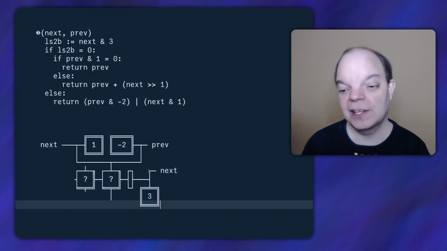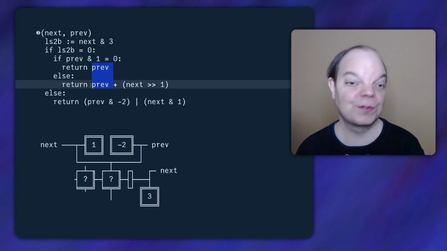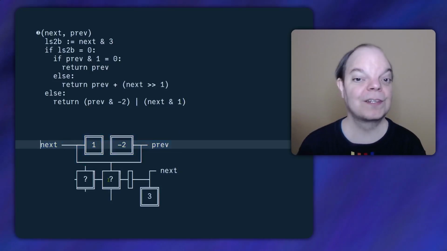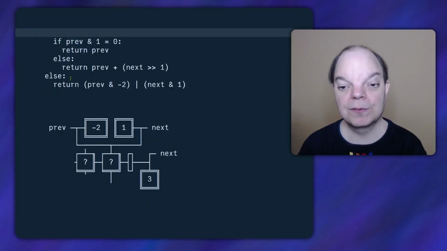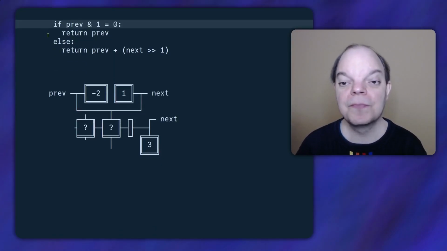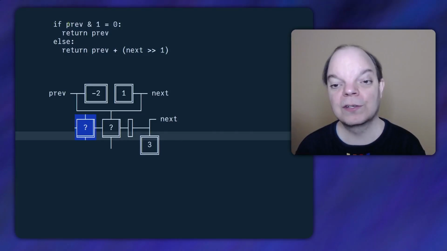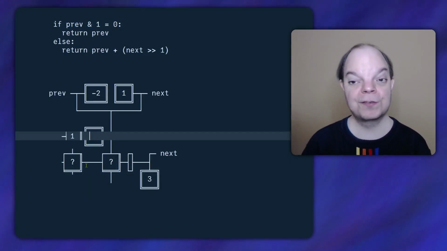And at this point I'm finding out that we're going to have a next here, and this question mark is going to have multiple prevs. So I think it would actually be more convenient if these were the other way around. So let me quickly switch that. Now let me make more space by removing some of the code here that we no longer need. And now we just need to implement that if over here. So the condition is prev and 1 equals 0. So let's put that as the condition of that question mark.